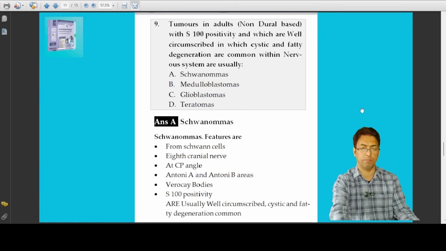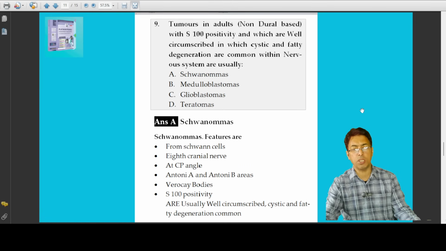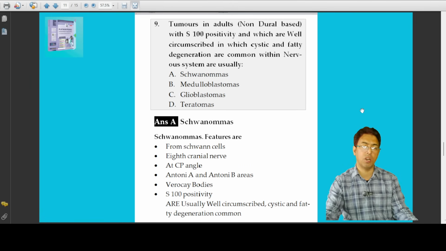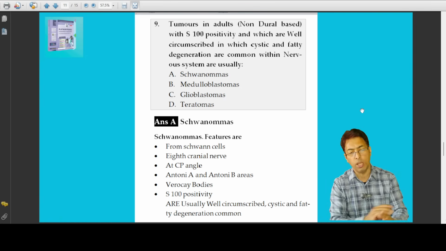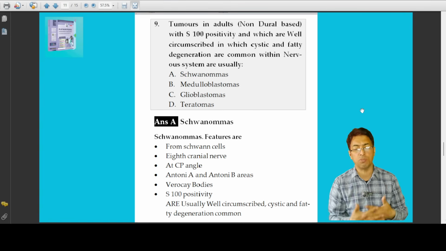That's important. Now, tumors in adults, and in the brackets it is given non-dural based with S100 positivity, and which are well circumscribed, which are cystic and fatty degeneration is common within which tumor of the nervous system: schwannoma, medulloblastoma, glioblastoma, teratoma.